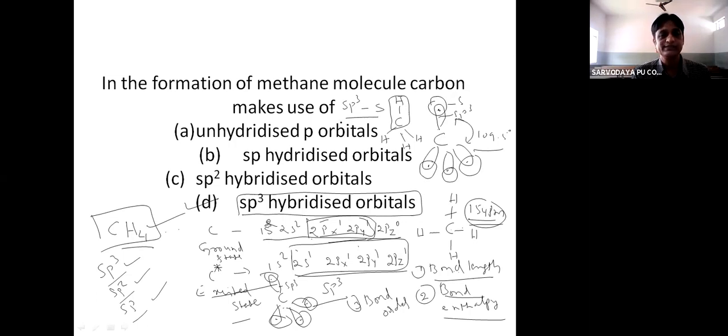So the question is, in the formation of methane, carbon makes use of what hybrid orbitals? sp3 hybrid orbitals. Okay.